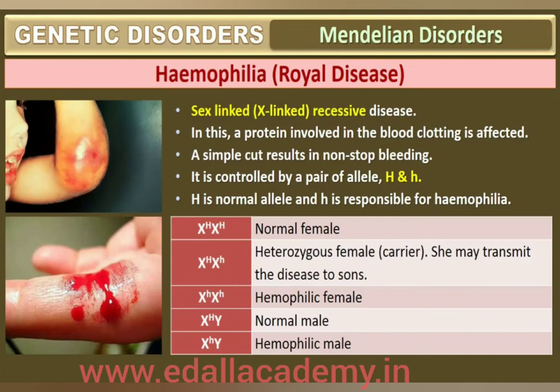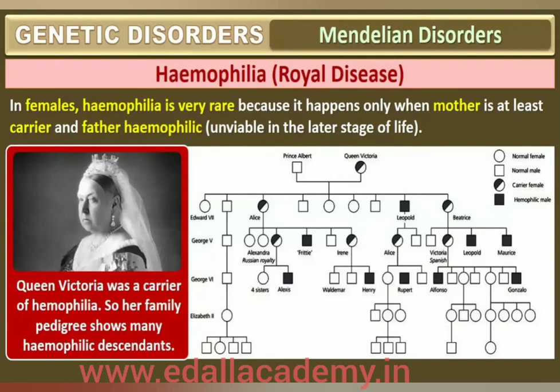The heterozygous female acts as a carrier for hemophilia and may transmit the disease to the sons. The possibility of a female becoming hemophilic is extremely rare because the mother of such a female has to be at least a carrier and the father should be hemophilic, who is unviable in the later stage of life. The family pedigree of Queen Victoria shows a number of hemophilic descendants as she was a carrier of the disease.